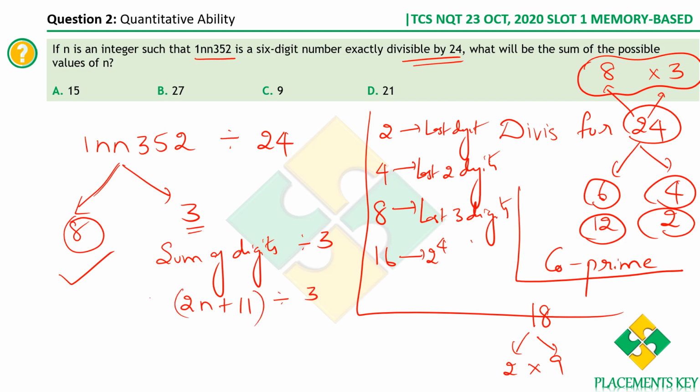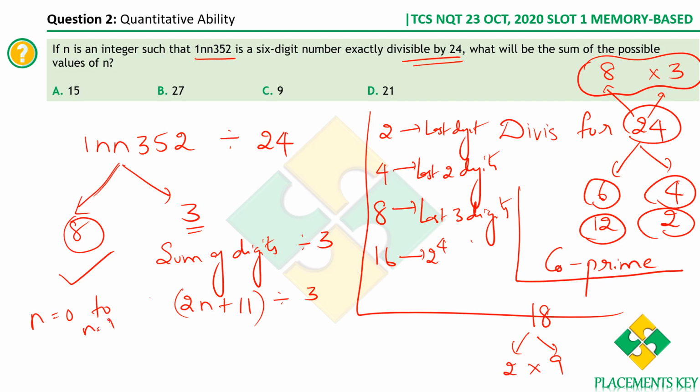Now let's take values. We know that n can take only integers between 0 to 9, because these are digits, right? n is a digit. It's an individual digit. So n can't be 11, n can't be 10, n can't be a 2-digit number. So all the possible values are what? n equal to 0 to n equal to 9.